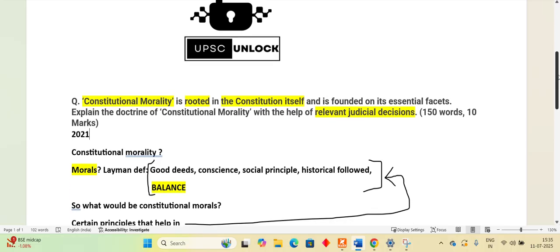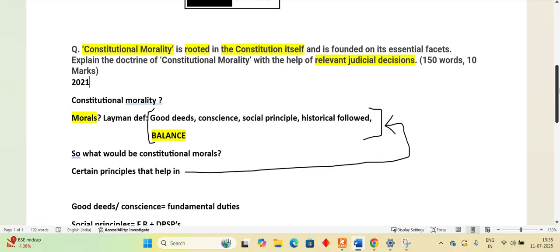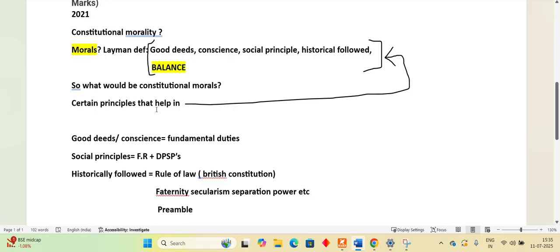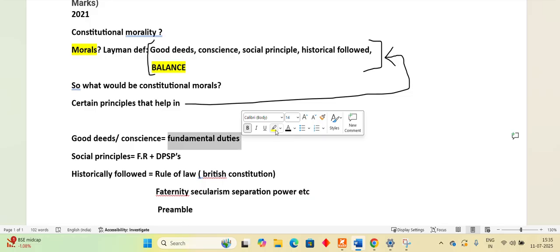So what would be the constitutional morals? There are certain principles that are going to be helping in these particular things, right? Some good deeds, some consciousness, some social principles, some historically followed facts. So can we say that good deeds and the consciousness that is being enforced by the constitution itself on the citizens or on everybody, can we call them fundamental duties? Yes, we can call them fundamental duties.